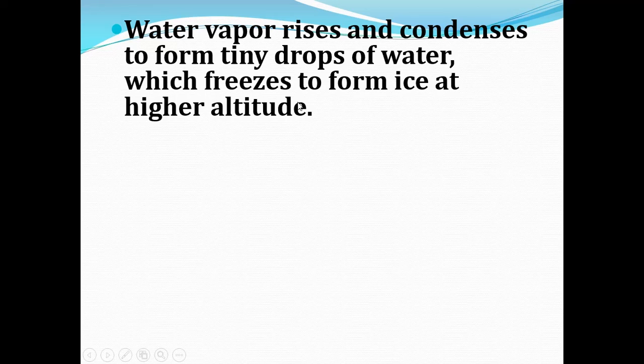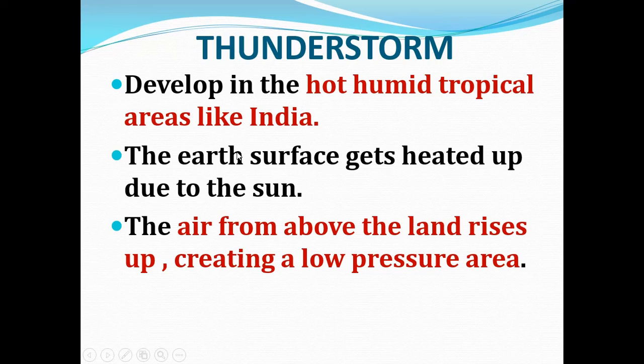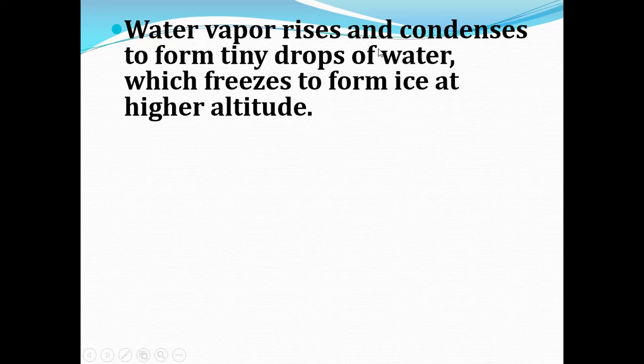Okay, so first what will happen? The air from above the land rises, which creates a low pressure area, and the water vapor condenses to form tiny drops of water, which freeze to form ice at higher altitude. This is similar to rain formation.